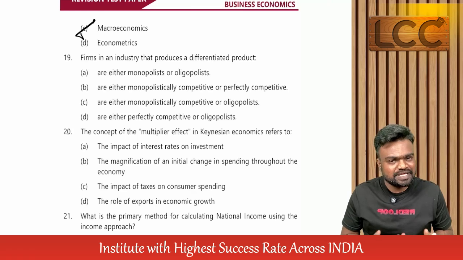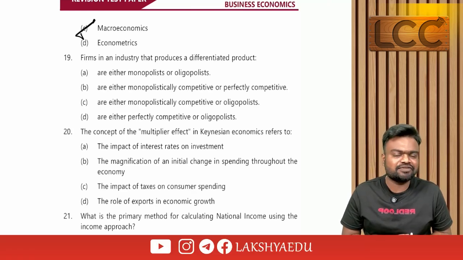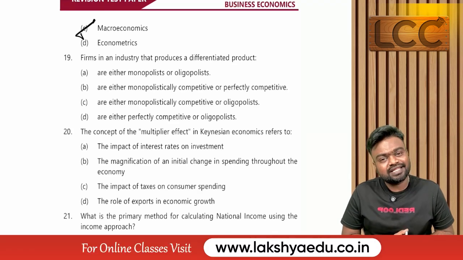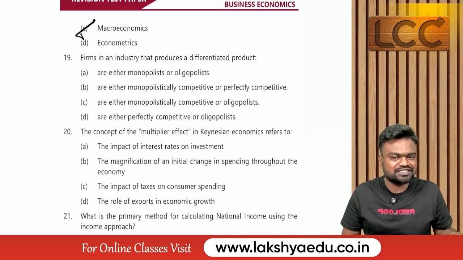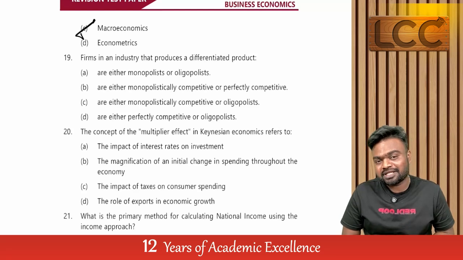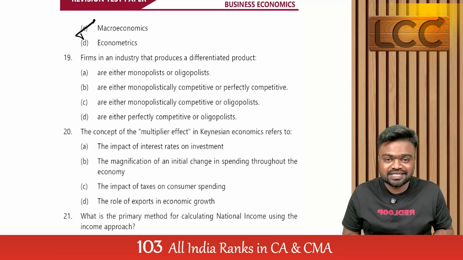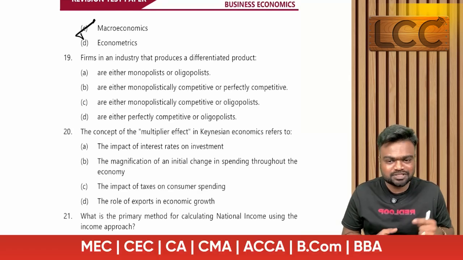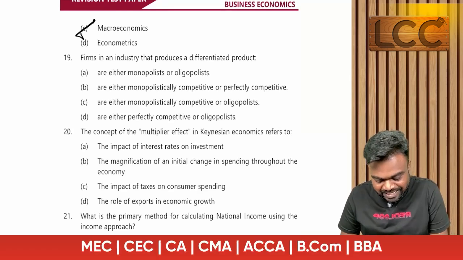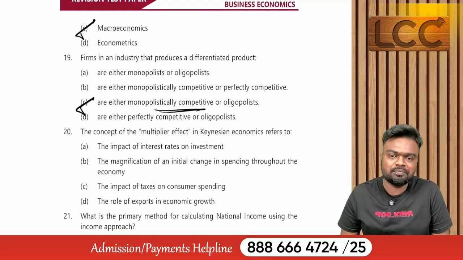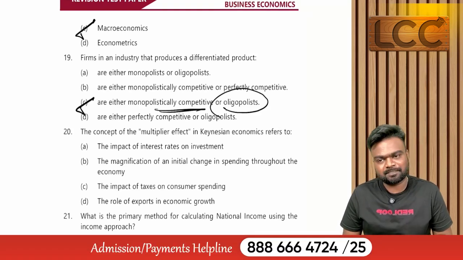Sir, in the case of a perfectly competitive market, are we going to produce any differentiated product? No, goods are homogeneous. In monopoly, there is no competition, so there is only one product. But in monopolistic competition or oligopoly, there is competition and the products are differentiated. So what is the answer? They are either monopolistically competitive or oligopoly.